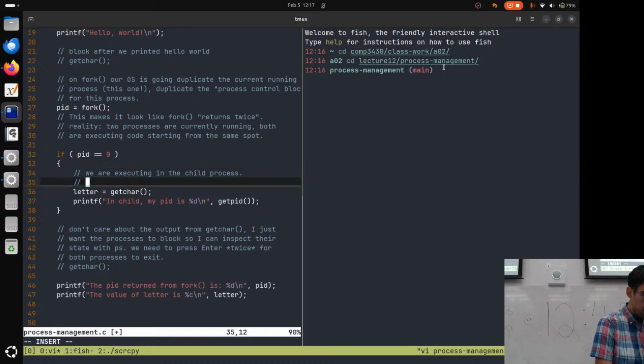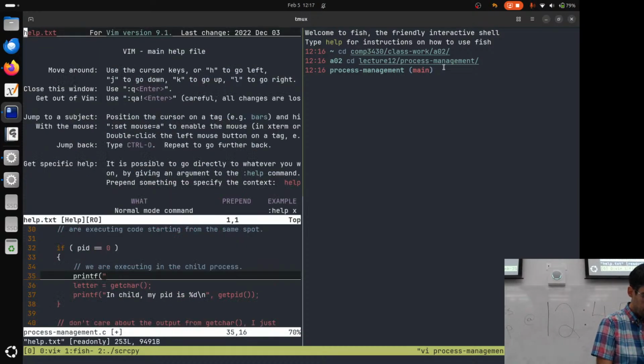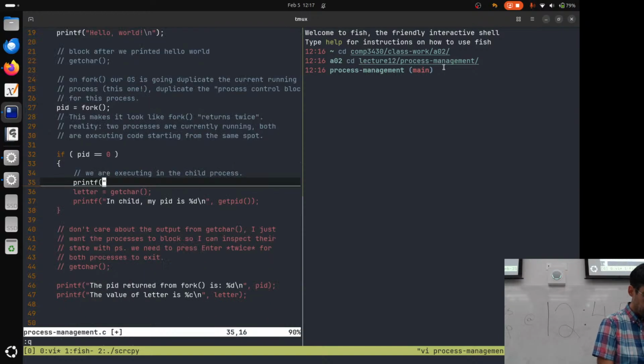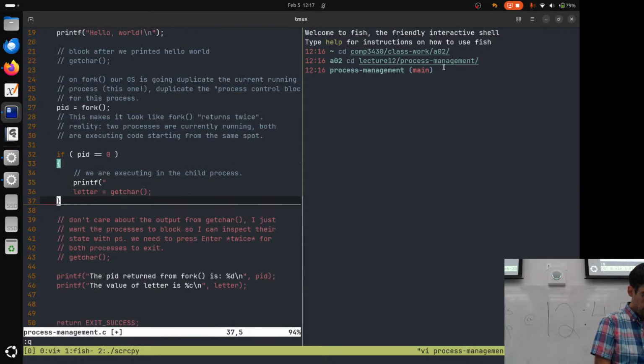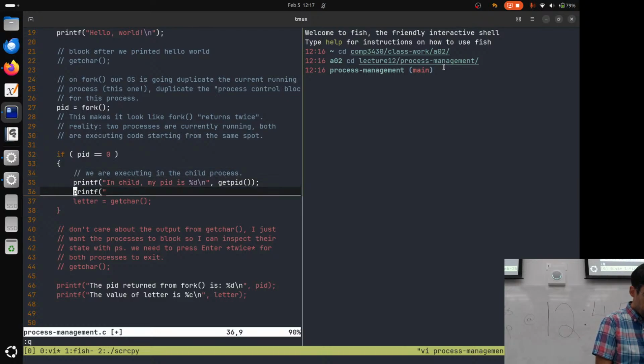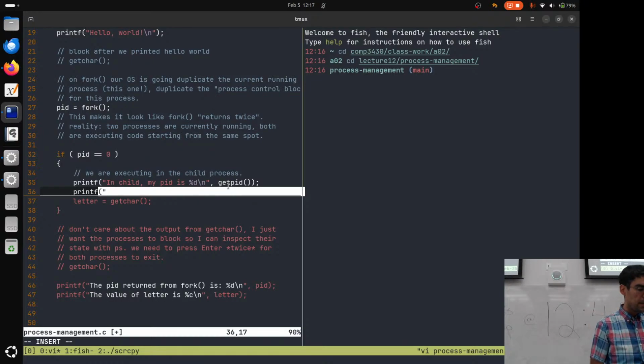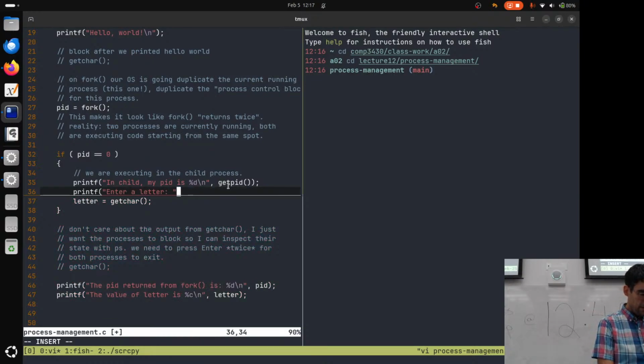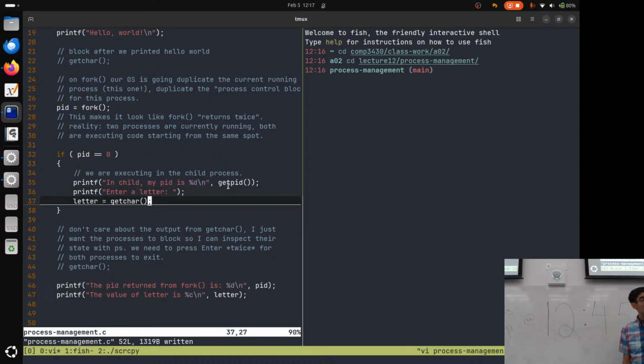We're executing in the child process, and I'm going to say printf, in the child process, my process ID is. We didn't see this getpid call, but getpid is a way that a process can ask a question about what its process ID is. This just returns the process ID for that process. Enter a letter. And then we're going to go into a blocked state here.